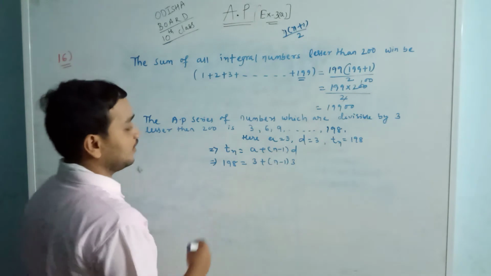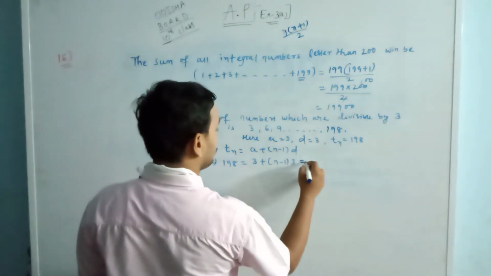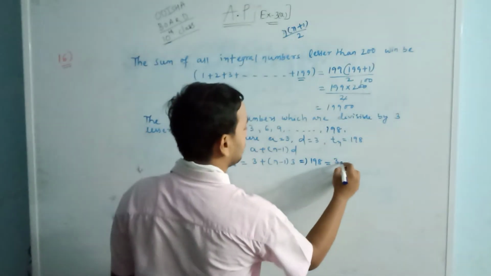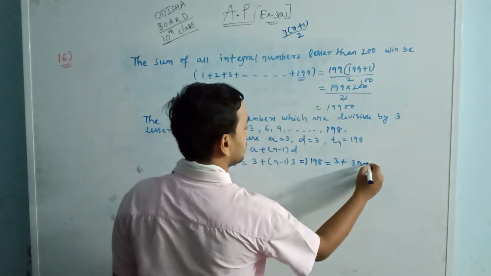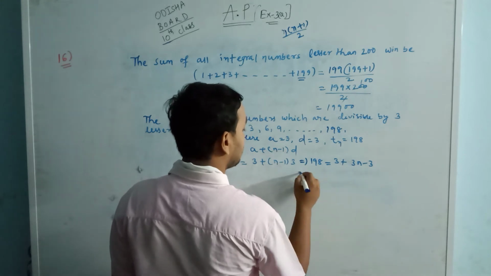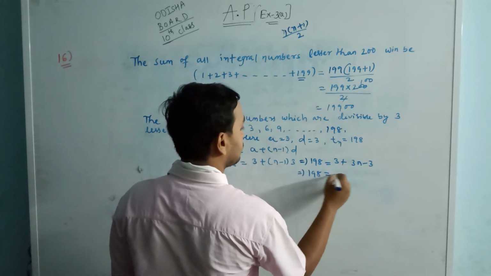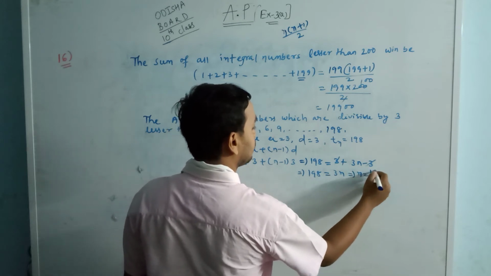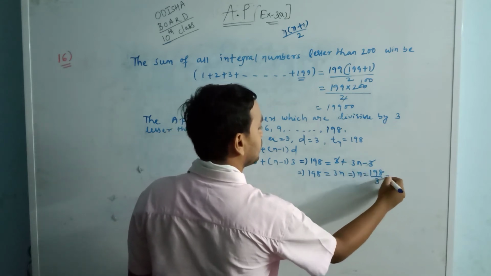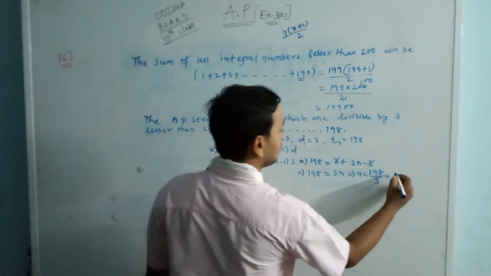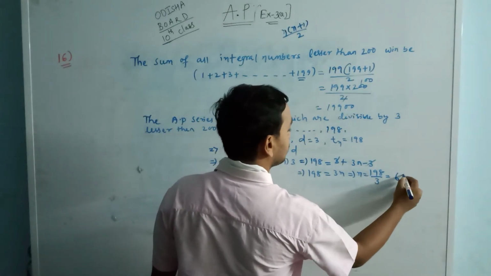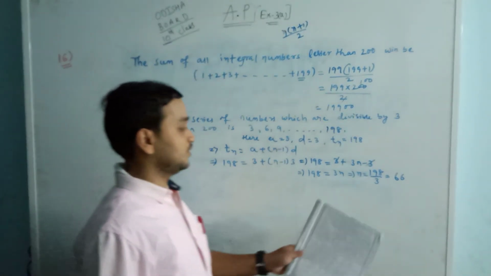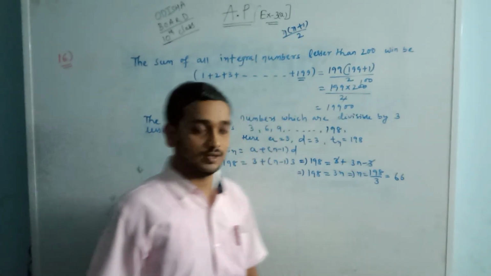That's why we find the n value. 198 equals 3 plus 3n minus 3, the 3s cancel. So 198 equals 3n, n equals 198 by 3, so n is equal to 66.